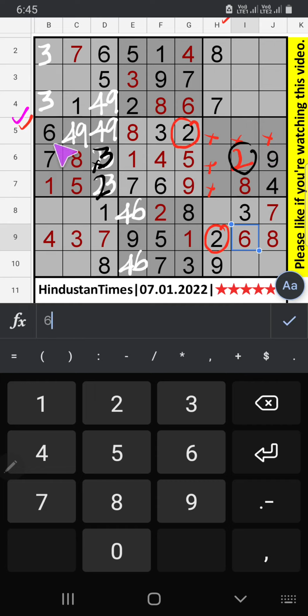5th row we have 3 and 6, so 3 and 6 can't come in the cells. 3 and 6 will come any one of the cells. 7th row we have 6, so 6 can't come in the cell, then 6 is confirmed here, then 3 is here.